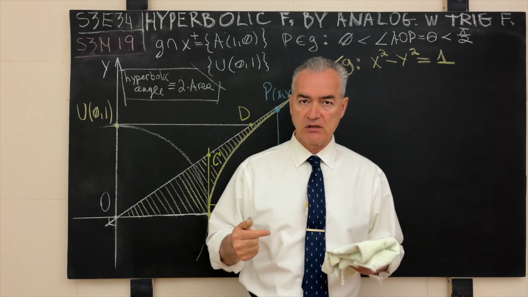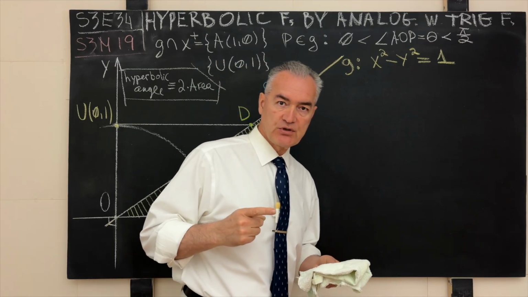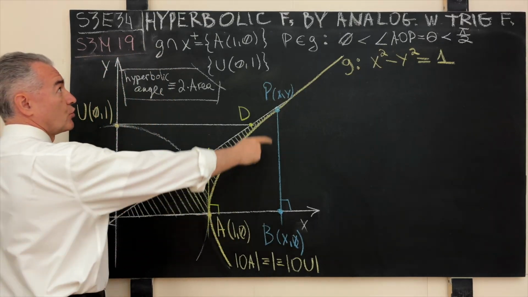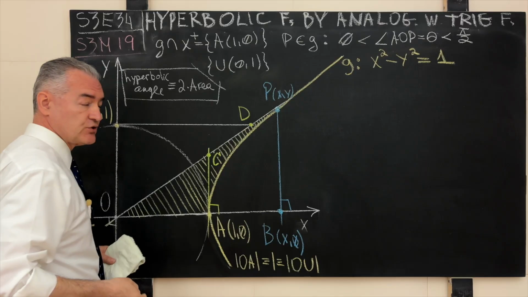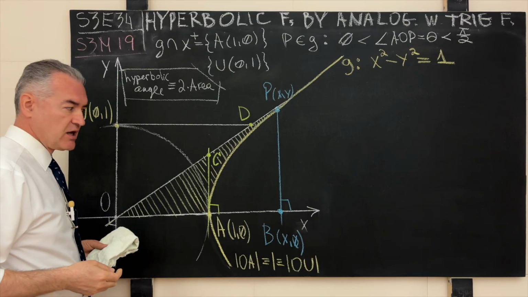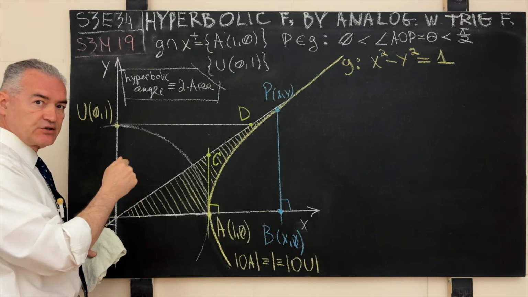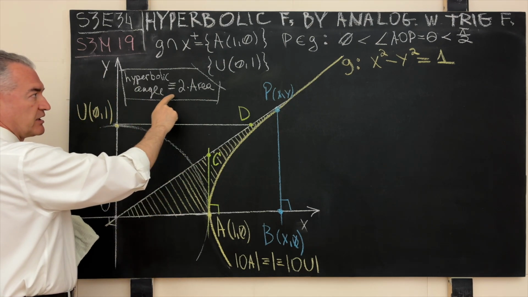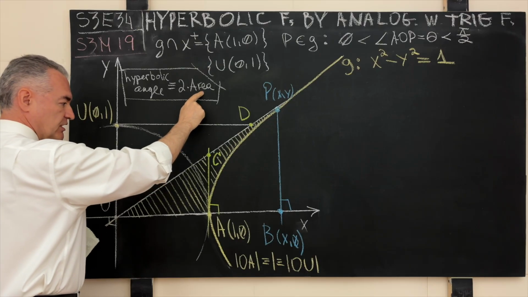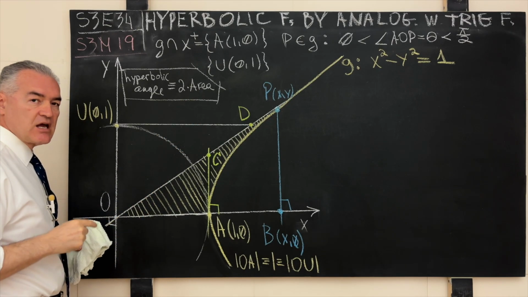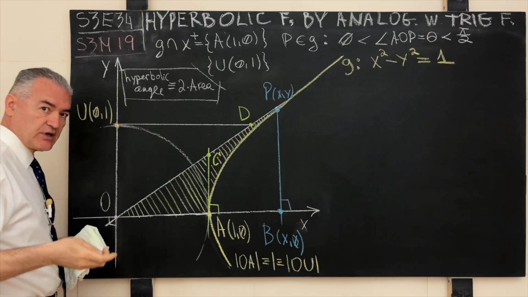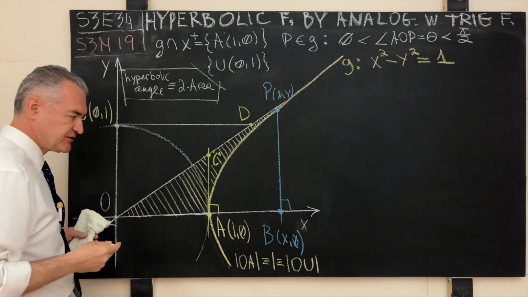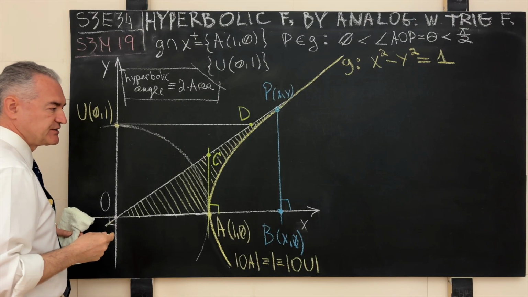That is, we now will treat the argument or the parameter to the functions that we are about to call hyperbolic, the functions whose shape we're about to discover, not as the planar angle as it used to be with the circular functions, but we treat the hyperbolic angle as twice the area of the corresponding hyperbolic sector, or as you saw just a second ago, the hyperbolic pizza. And how is the hyperbolic pizza or the hyperbolic sector formed?